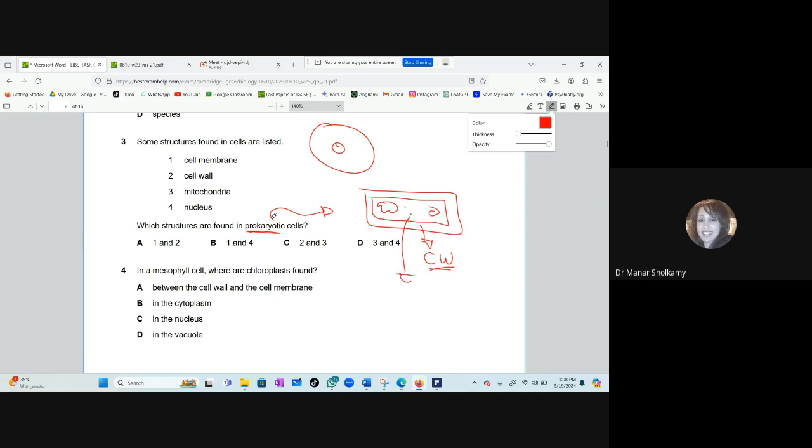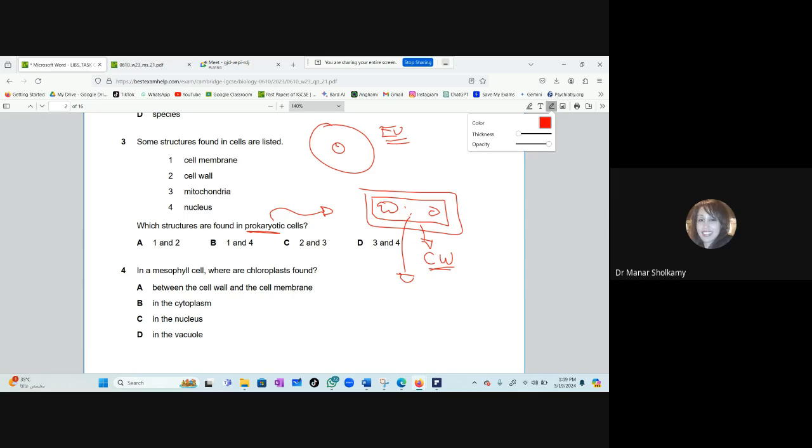That's it. Now, this question is very common in multiple choice. The differences between the prokaryotes and the eukaryotes. Eukaryotes are the animal cells or the plant cells or the yeast, the fungi. These are sometimes unicellular, sometimes multicellular, but they're larger and they have a nucleus and all the organelles. And the prokaryotes are confined to the bacteria.